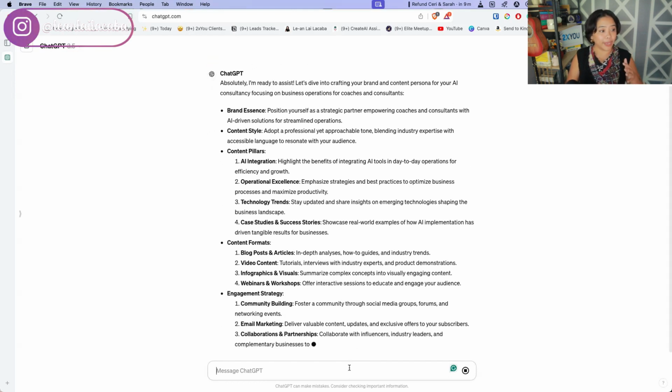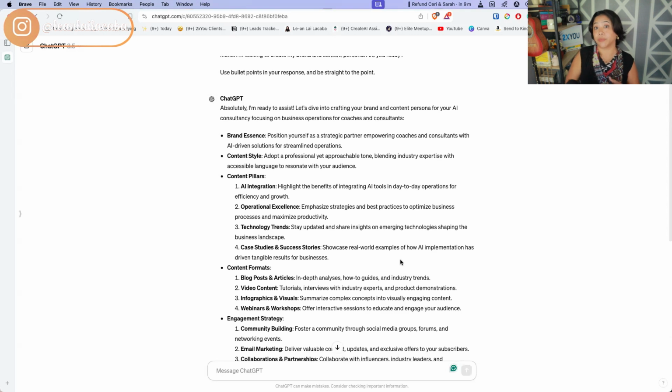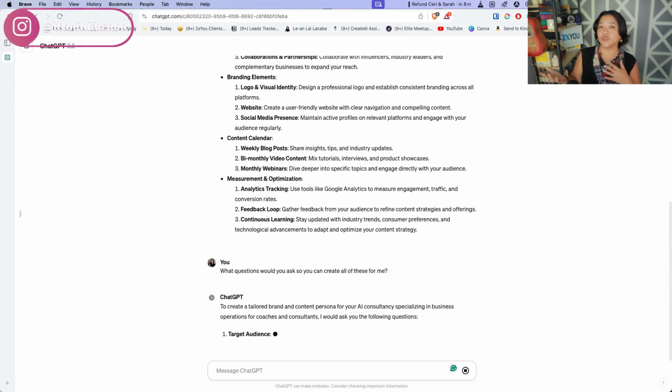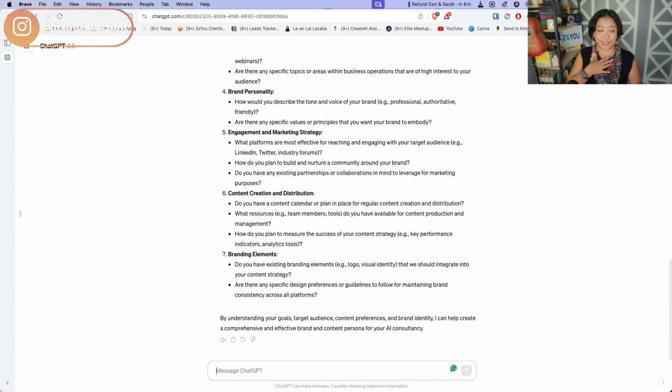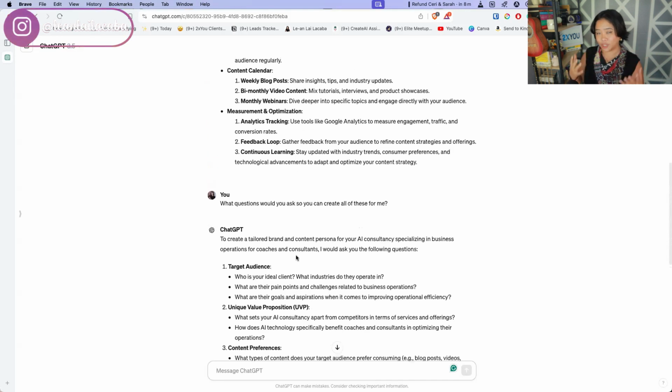And right away, it's already crafting that brand and content persona, because that's what we said that we wanted from it. So if you wanted a little bit of better customization of this, you can go ahead and even ask ChatGPT, what questions would you ask so you can create all of these for me? So then you're asking, hey, what question or what information do you need from me so that I can give you a more specific output basically for this. So then you can go ahead and answer these, and then ChatGPT will answer you back with more specific things on your brand. So that's just a cool way to get started when it comes to your content creation with ChatGPT.